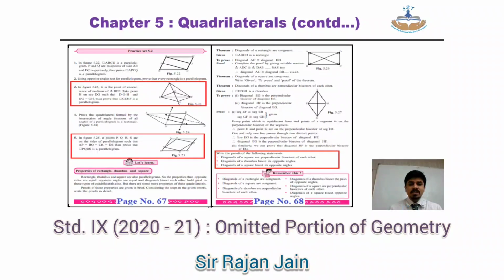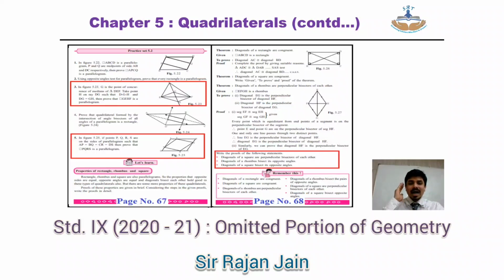Then coming to page number 67, on your page number 67, practice set number 5.2, question 3 is omitted and question 5 is omitted. From your page number 68, okay, over there, you can see the highlighted part over here. Write the proof of the following statements. All the 3 statements are omitted.